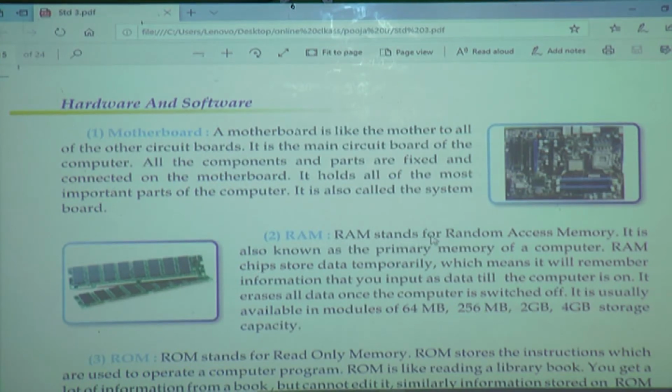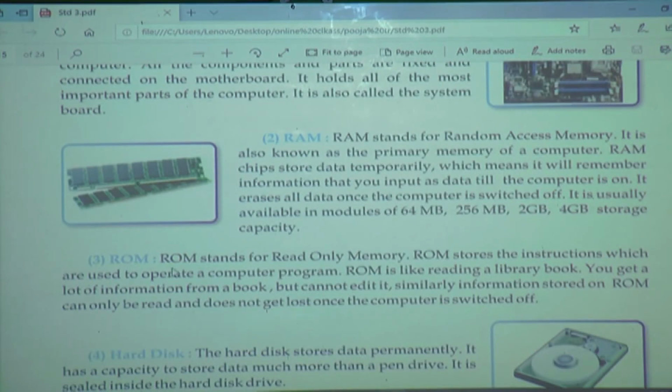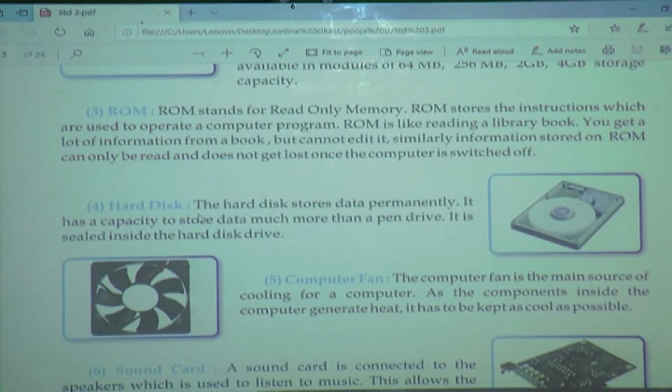RAM means what? Random access memory. It is a temporary memory. Next, ROM means what? Read only memory, means like a book. We can read messages. What is written, we can read it, but we cannot do any changes in that. It is ROM.